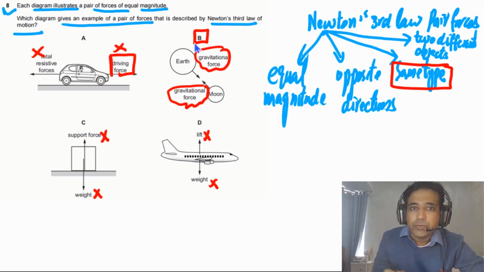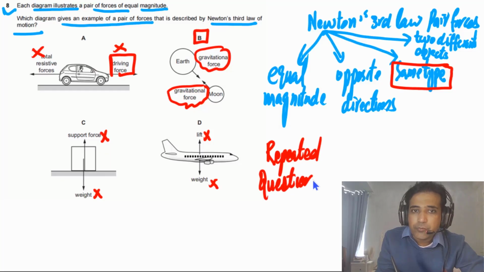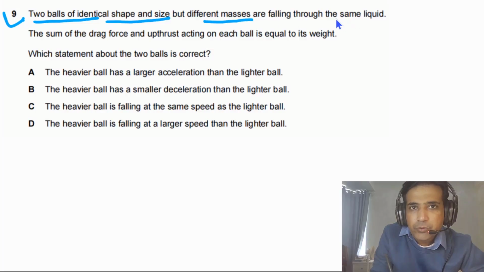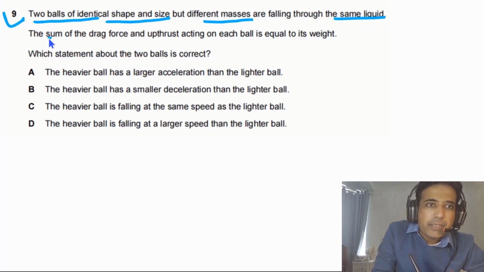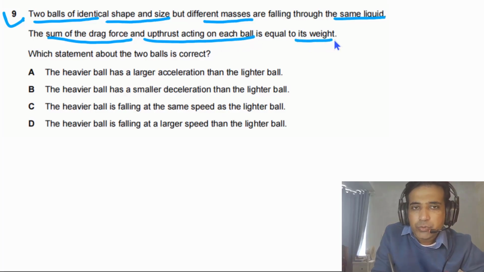You can also find this question in other papers. So this is another repeated question. So you need to understand characteristics of Newton's third law pair forces. Question 9 says two balls of identical shape and size but different masses are falling through the same liquid. The sum of the drag force and upthrust acting on each ball is equal to its weight.